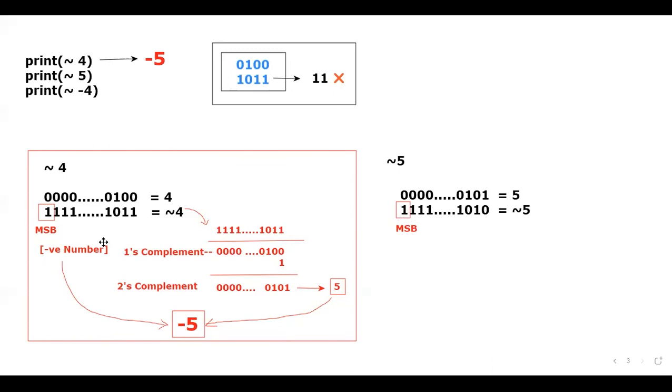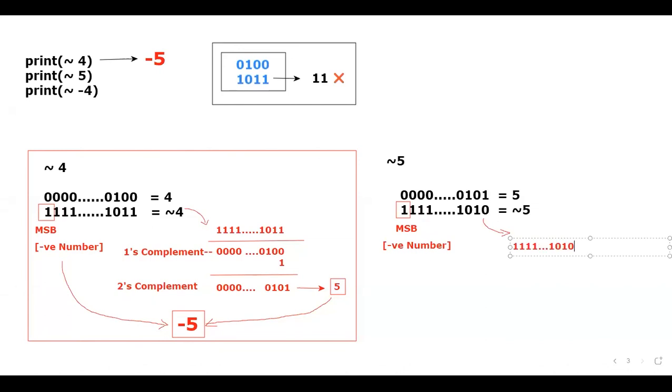That's the reason I'll copy this and paste it here. That means I got the clarity that it's a negative number. Now I'll take this one, same, 1 1 1 1, next 1 0 1 0.